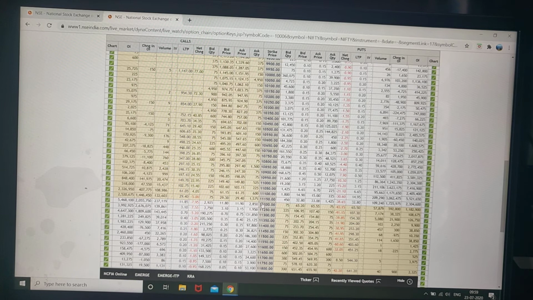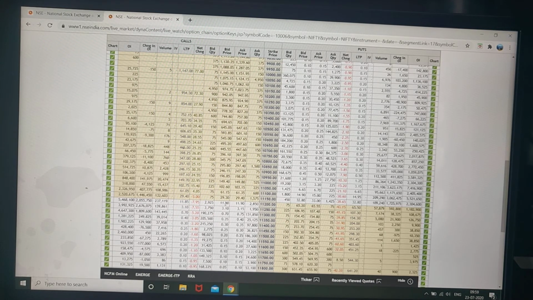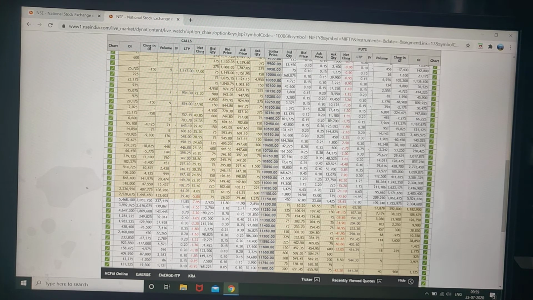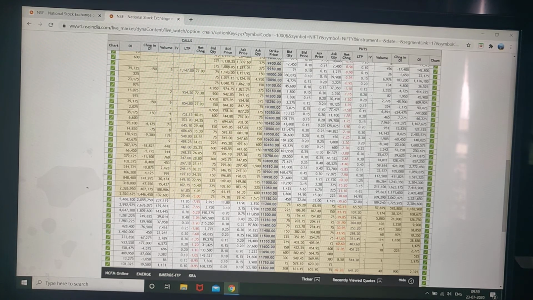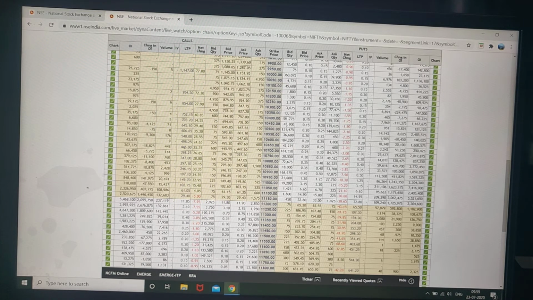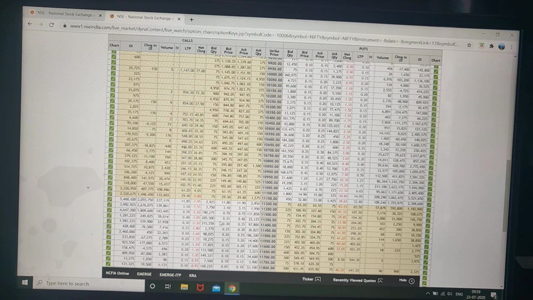If the market stays at this point, then after 3:30 this will become 0, and this will become 18. So it will be reduced from all these values. Okay, this 11 will be reduced from all these values. So this will be the intrinsic value of that market. But other than this, out of the money, all this will be 0.